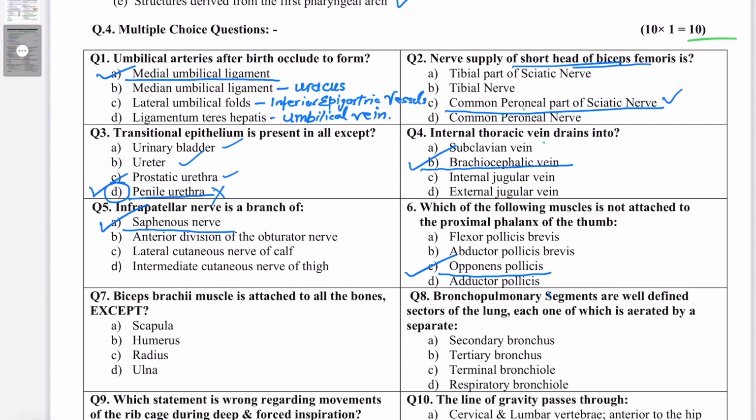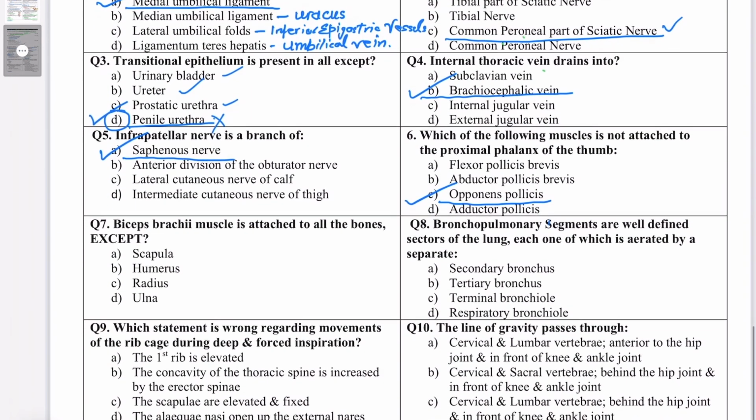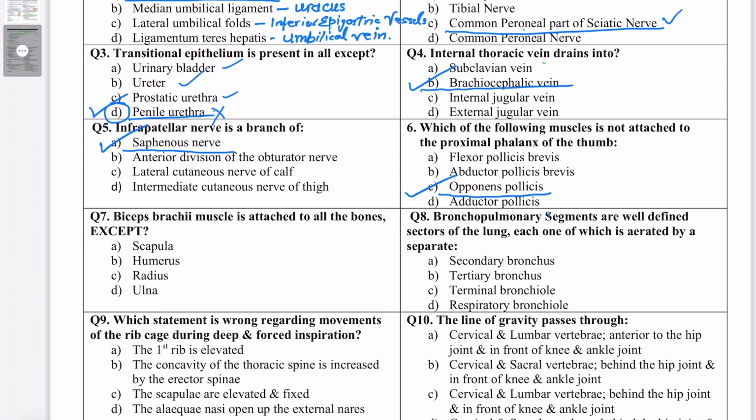Remember that opponens pollicis inserts onto the lateral aspect of the shaft of the first metacarpal, causing it to twist medially, right? That's the action of opponens pollicis. Question number 7. Biceps brachii muscle is attached to all the bones except: scapula, humerus, radius, ulna.